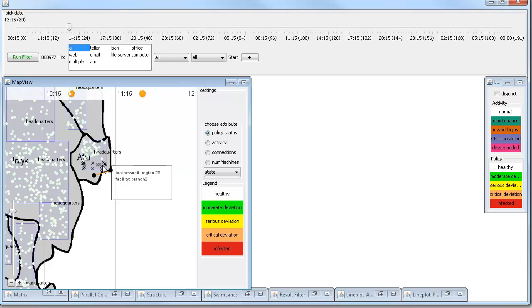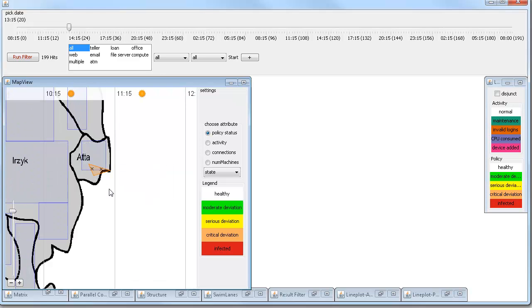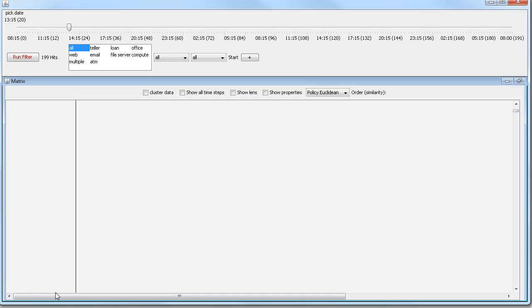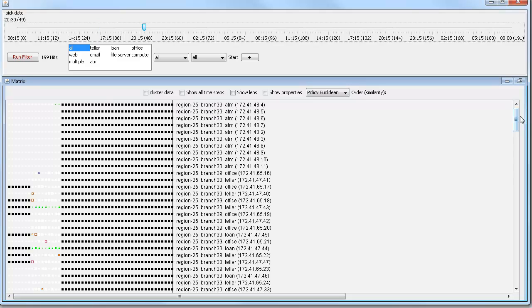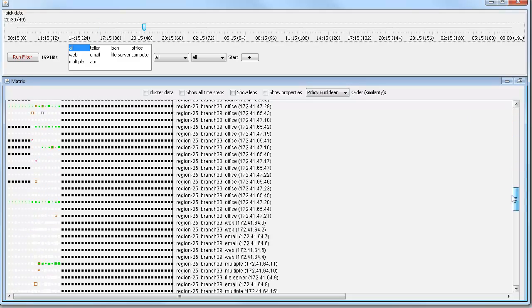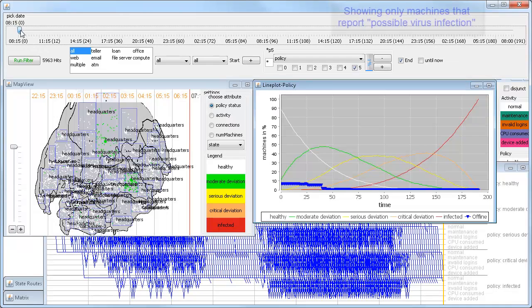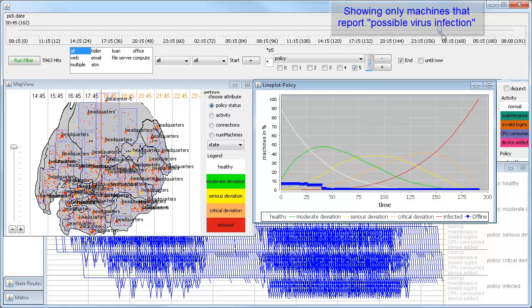Using the matrix view again, we see that whole facilities go offline entirely. Due to the spreading pattern and the absence of interesting activities, we suspect a power outage or network breakdown could be responsible for this. Generally, it can be observed that the policy status decreases continually with no machine getting better at any point in time.